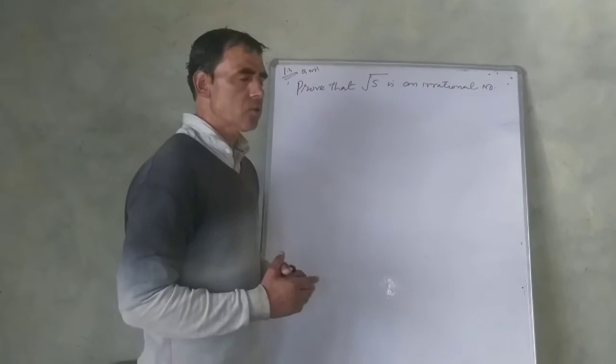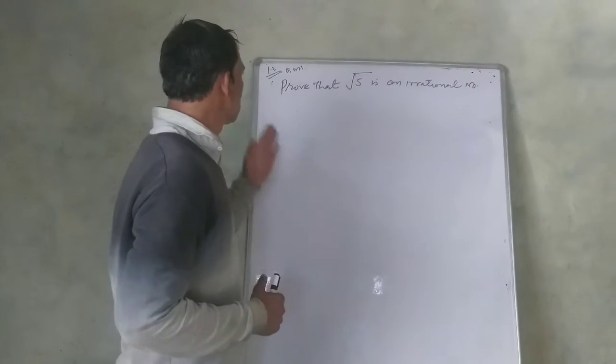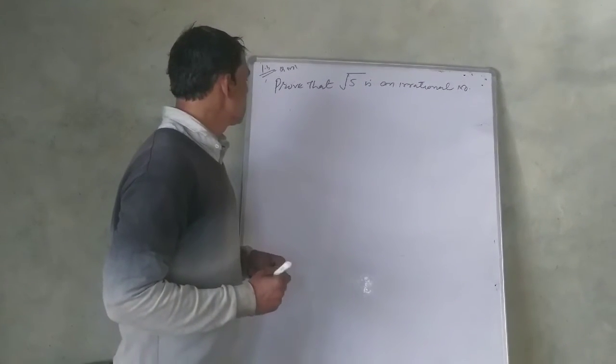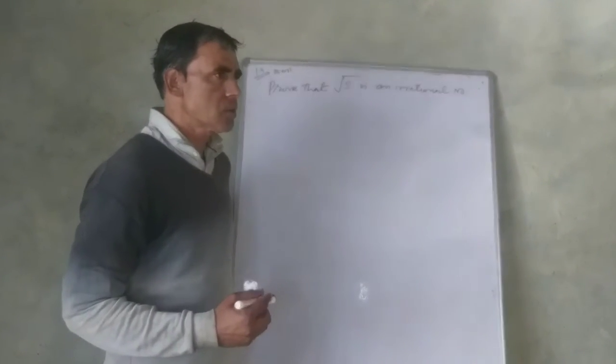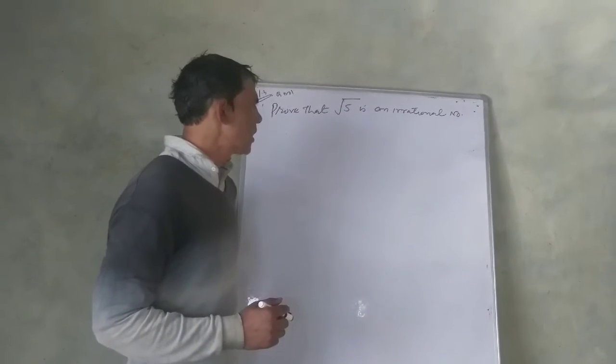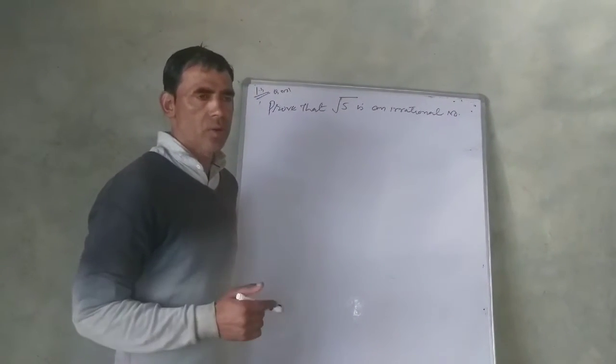You are virtually connected to us, not physically. It is question number 1, exercise 1.3. A very important question, often asked in the board examinations. Prove that root 5 is an irrational number, for which I received a phone call.